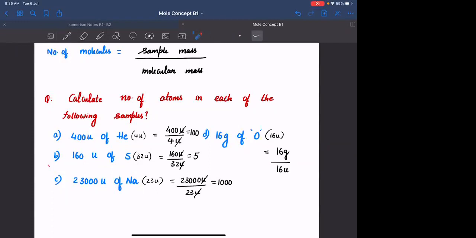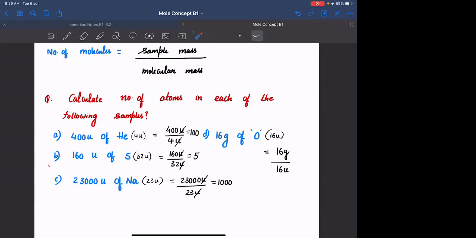In these questions, it is given in terms of AMU, so the AMU units cancel and you are left with a number. But in this particular question, it is given in terms of grams. If the mass is given in terms of grams, we cannot divide it by AMU. We need to know the relation between gram and AMU. Then we can convert, and then you can calculate the answer. Agreed?